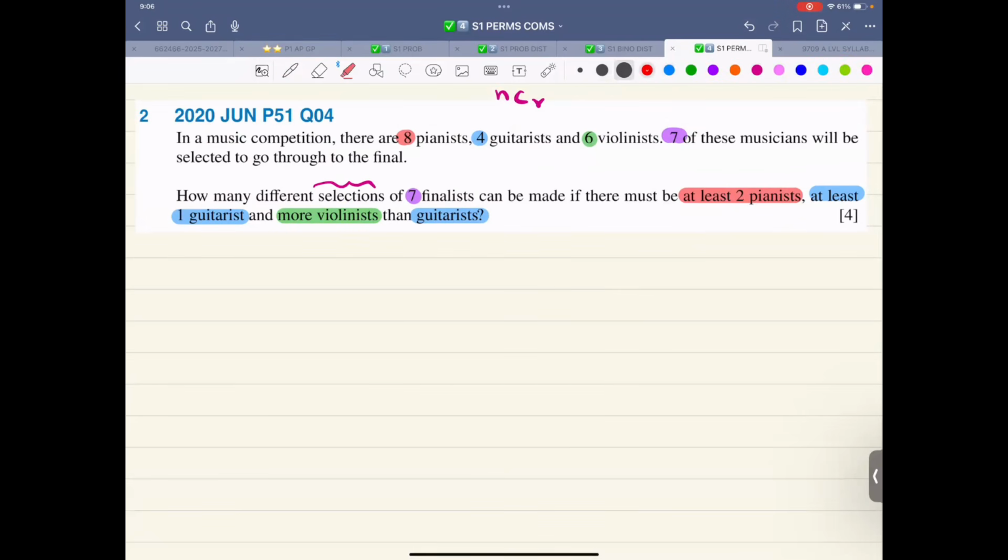First of all, we have the pianists, then the guitarists and violinists. Let me write in this order, otherwise we would all get mixed up. So first the guitarists and then the violinists. Pianists in black marker, guitarists, violinists: that is 8, that is 4, that is 6.